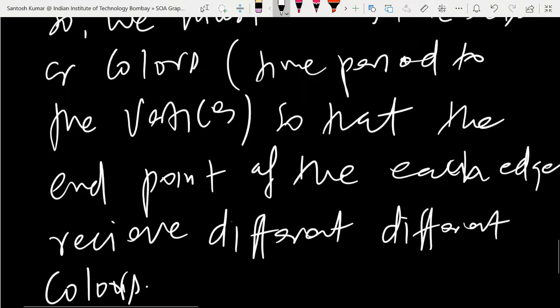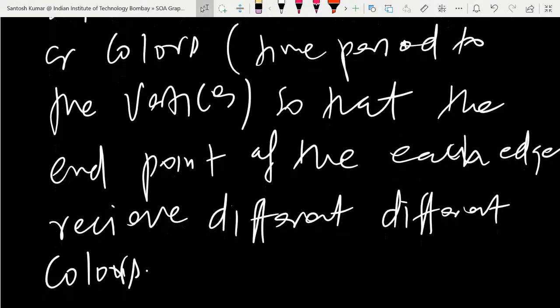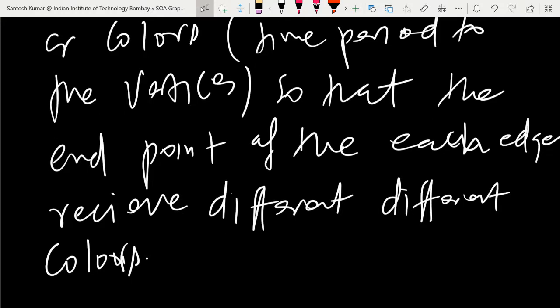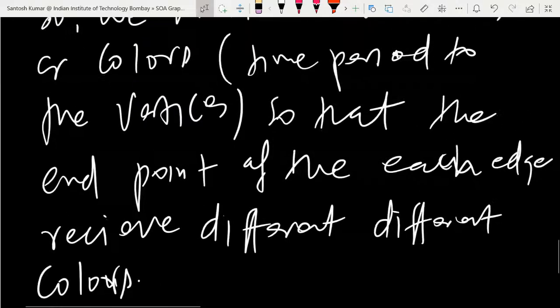If you are joining two vertices, then the endpoints will have different colors. You join them when they have a common member, so you have to give them different colors, meaning different slots or labels, because they have a common member.